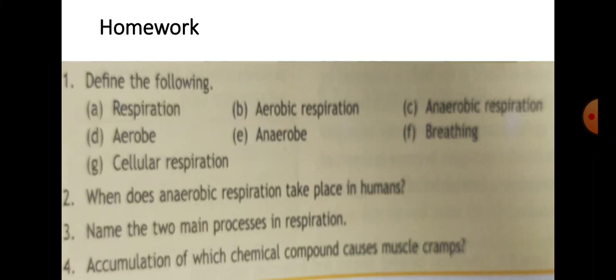You all know the two main processes of respiration, which I told you, breathing and cellular respiration. Now, accumulation of which chemical compound causes muscle cramps? Which chemical compound is accumulating that leads to muscle ache and cramps? Think of it, I already discussed in this video.